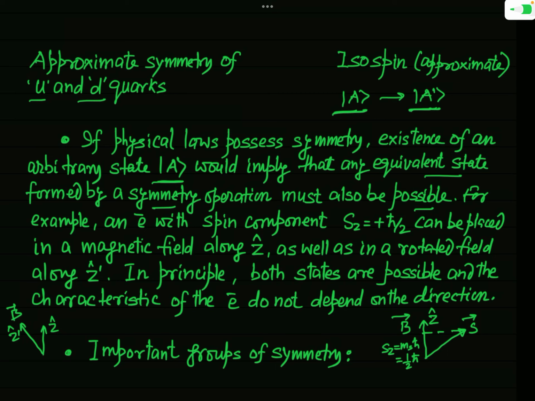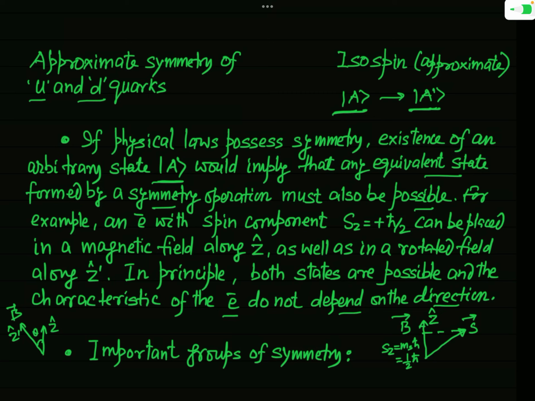the two states of the electron will be just a characteristic of the electron, and no property of the electron will get changed. Okay, so you can say that the characteristic of our electron does not depend on the direction. So here the electron has two states. In the first state, the magnetic field is applied in z hat direction. In the second state, the magnetic field has been applied in z prime hat direction, which is actually rotated by, let us say, some angle theta to the previous direction.